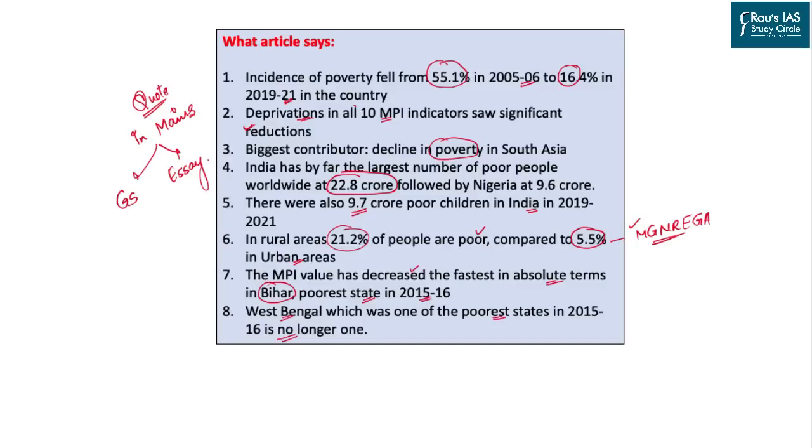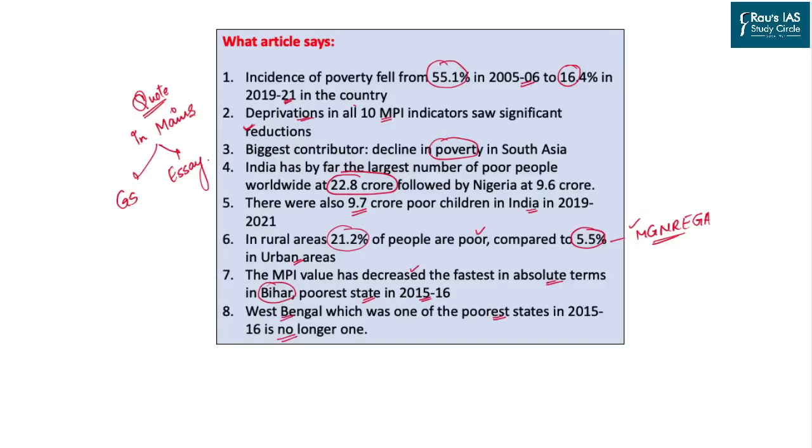The first observation is that the incidence of poverty has fallen from 55% in 2005-06 to 16% in 2019-21. This report shows that there was a reduction in all the 10 parameters measured under the MPI. The biggest reduction was in the case of poverty in South Asia, especially in India. However, India still has the largest absolute population of people who are poor. There are around 9.7 crore people in India who are considered to be poor.